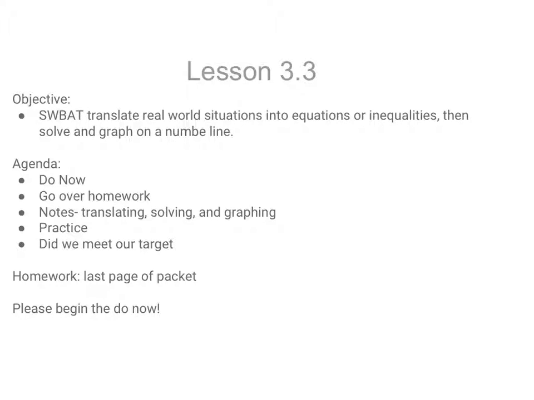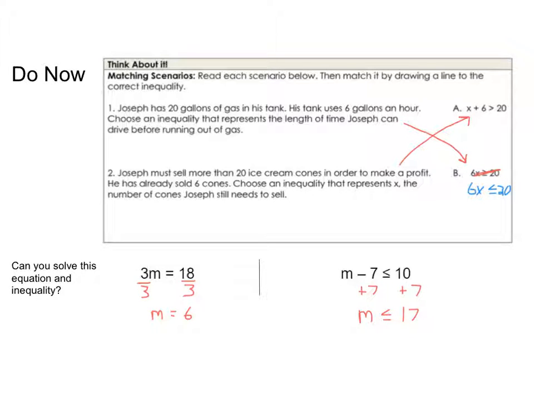So let's quickly go over the answers to the do now. Go ahead and turn to that page. All right, if we take a look at each of these questions, first of all, B should not be greater than or equal to 20. It should be less than or equal to 20. Keeping that in mind, for every hour we're going to use 6 gallons, so we need to multiply those together to determine how many gallons we use for a certain number of hours. And we only have 20 in the tank, so we have to be less than or equal to that, or we're going to run out of gas. An hour is like each, so we know it's a multiplication situation.